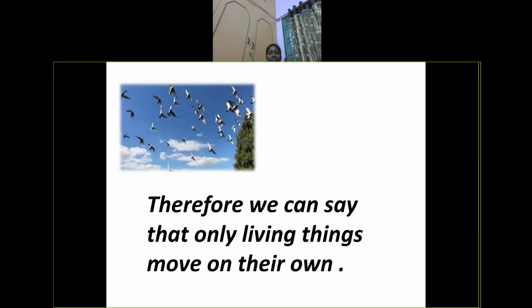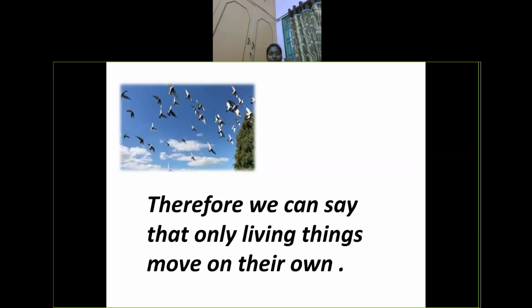why do living things need food? Sometimes you feel hungry, no? So what do you do? You cannot wait for lunch or dinner to be served. When you feel hungry, you will go and have food, isn't it? So that sense belongs only to living things. Just imagine without food for one day, two days. Even if you skip lunch, automatically by evening you will feel hungry, no? This feeling is only for living things.